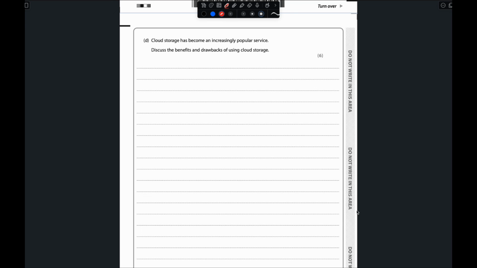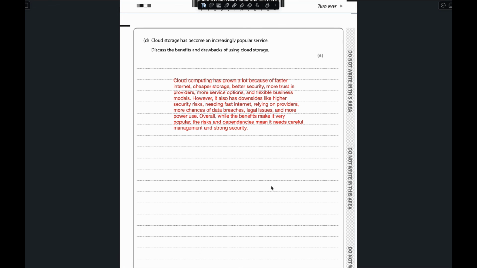So in conclusion, the benefits make it more popular. The risks and dependency mean it needs careful management and strong security. So if we carefully manage everything and provide a strong password or strong security, then it will be more beneficial compared to the drawbacks. So that's it. The answer looks too small, but it is not so small. When you write it on your paper, it will be bigger.